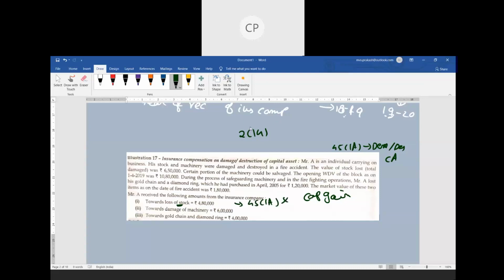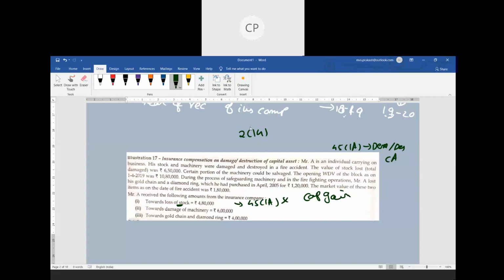So 45(1)(a) is not applicable. But what applies there? It's a business loss that you are supposed to calculate under your business income. So when you calculate your income under profits and gains from business or profession, there you need to take this as a deduction. Okay, let us start one by one.